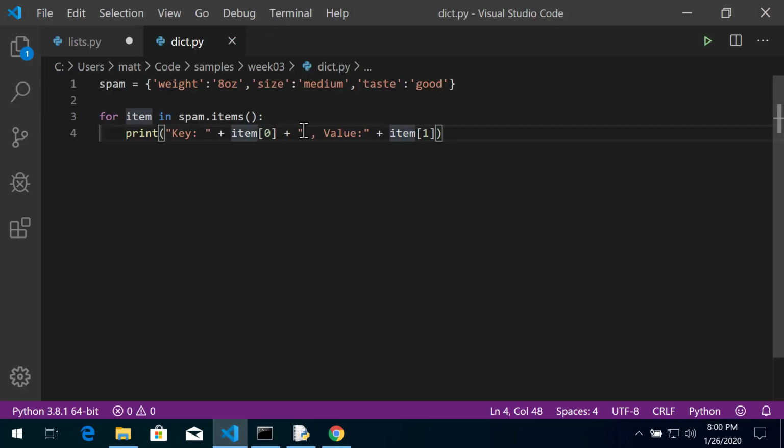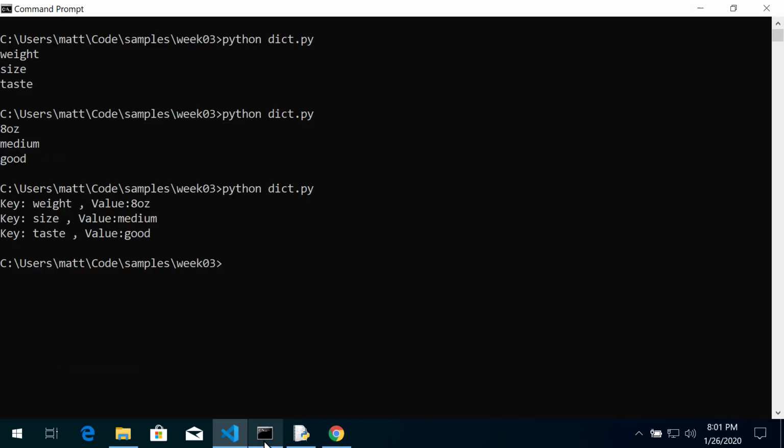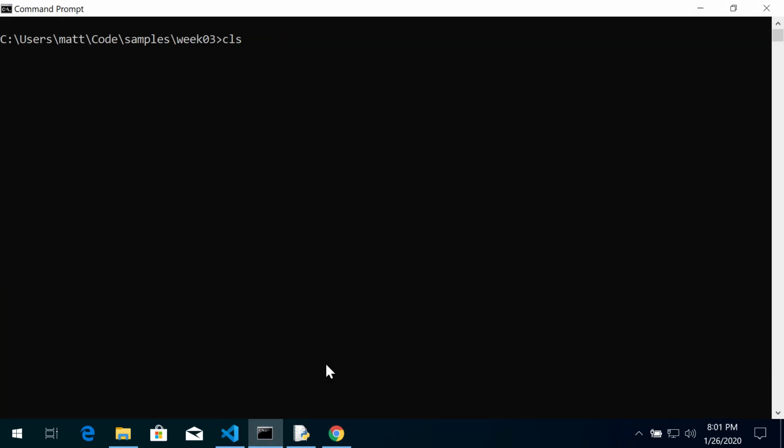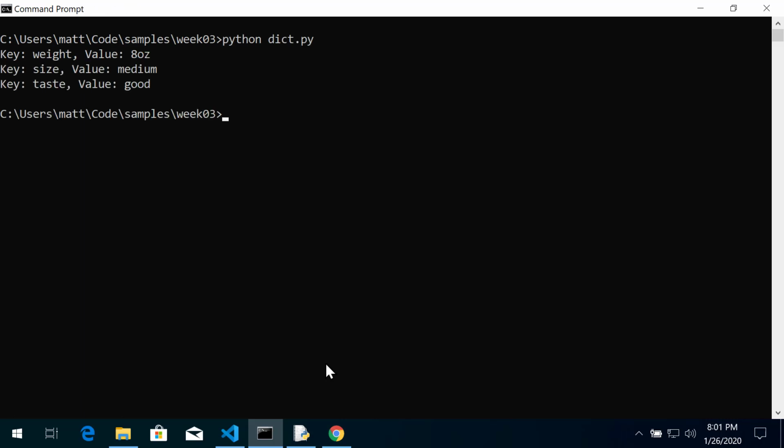We always want to make our code look good, and it looks like I made an extra space here, and I forgot a space here. So let's save that. Let's make this look a little better. Remember, all your programs should look good on the screen. Oh, there we go. Nice spacing between the commas. So for the key weight, the value is 8 ounces. For the key size, the value is medium. And for the key taste, well, spam, we know it's good.